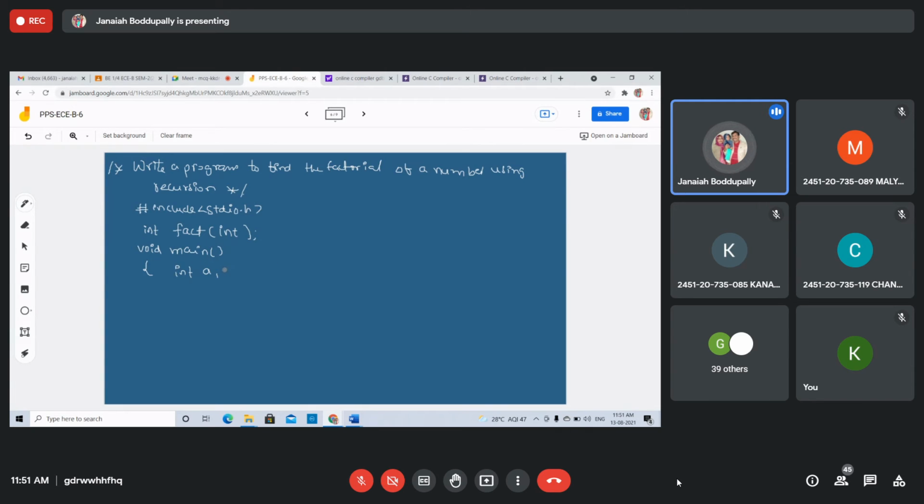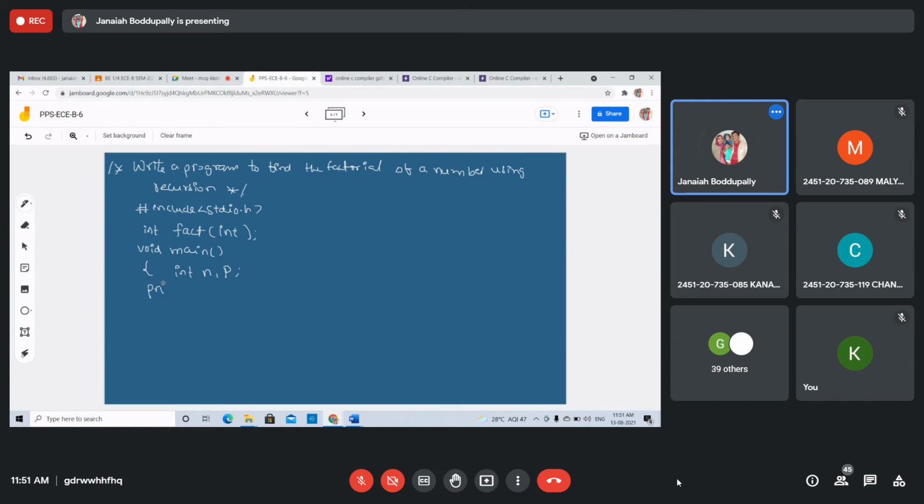You are finding the factorial of a number. It's better to take n; generally you take n. n is the number whose factorial you want to find, and p is to store the factorial.